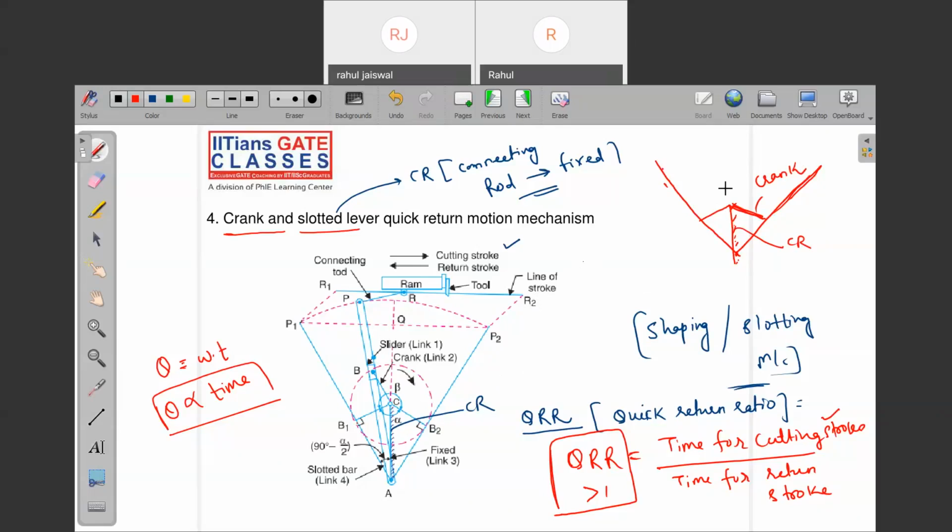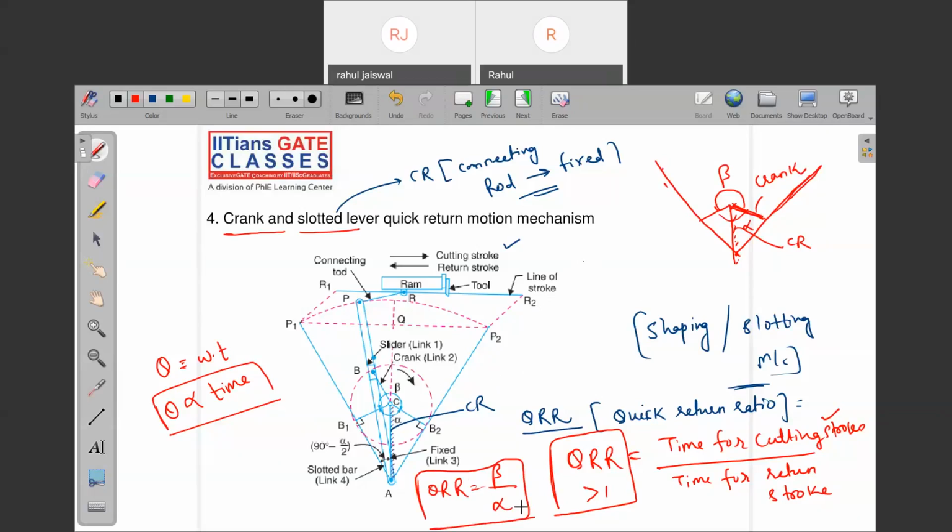See, this is nothing but the cutting angle, that is beta, from this diagram. And the return stroke is alpha. So what can I write? Quick return ratio, I can write beta by alpha. Yes or no? Which is greater than 1?